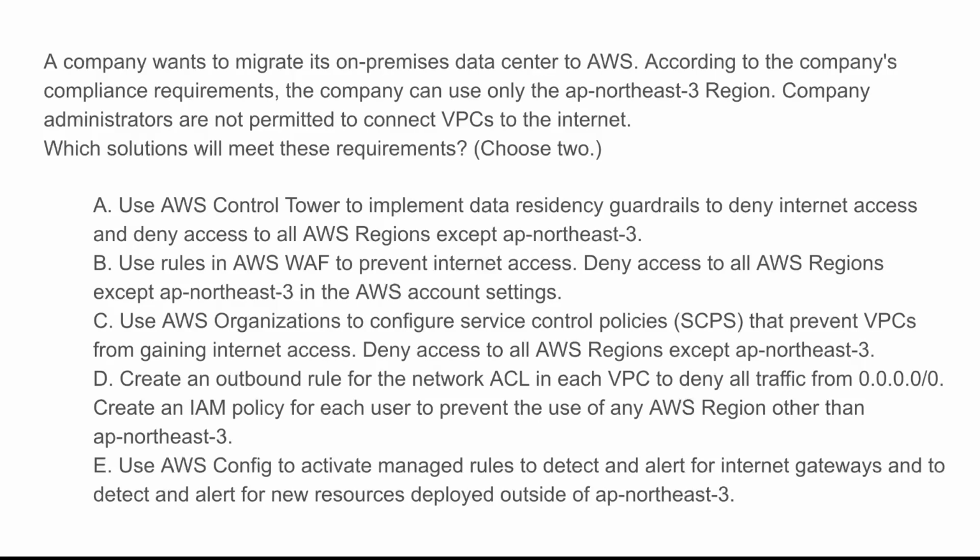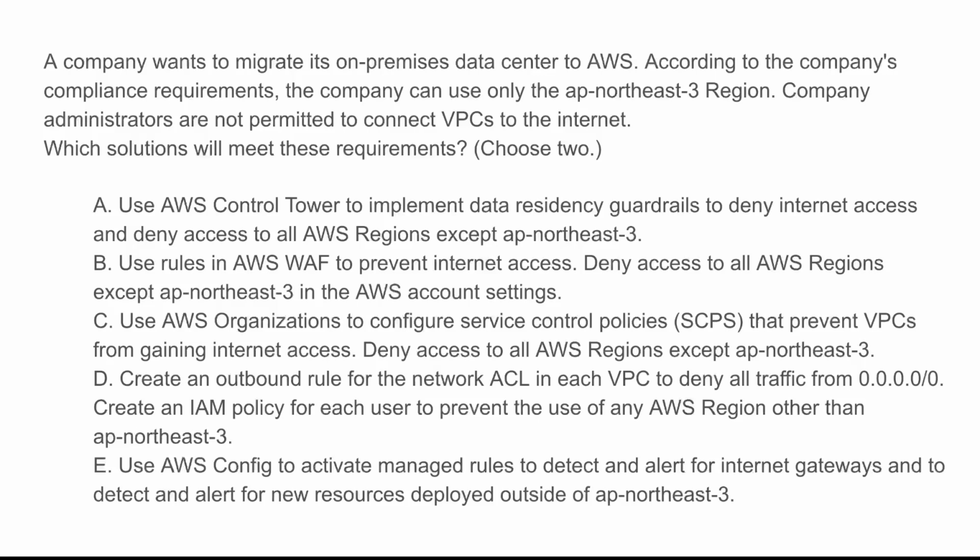Okay, so the scenario here is the company is migrating to AWS and must comply with strict policies. Only the AP Northwest 3 region can be used, and no internet access is allowed for VPCs. The goal for this question is to implement governance controls to enforce these restrictions. So let's look at our options.